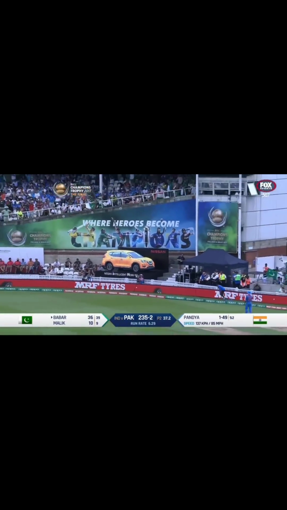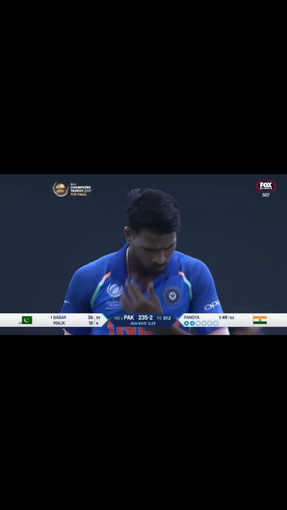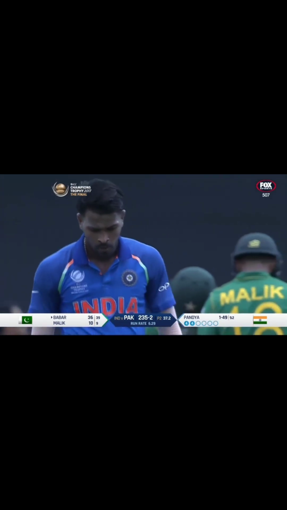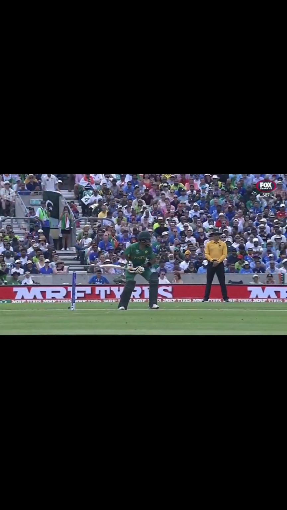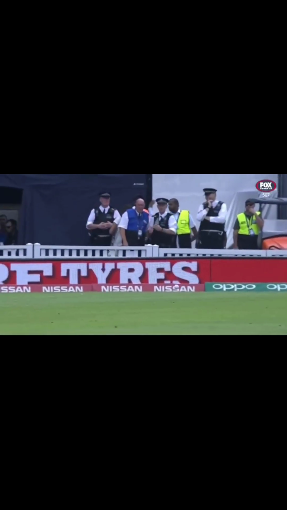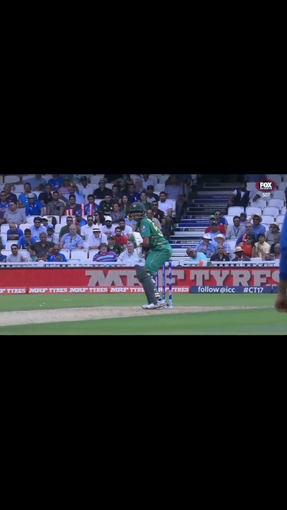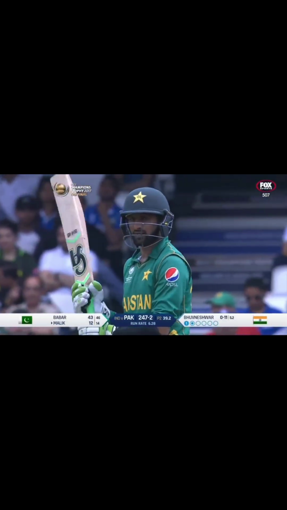Another short one. Nice little flick of the wrist. That's gone for 4 too. That was nothing more than just a little flick. Raced away for 4. That's even a better shot. This time into the body, back of a length once again. Just a flick and it races away. There's no stopping on this ground once it gets to the practice pitches. That's one of the shots of the day so far. That's just on the hip, just a nice flick of the wrists.